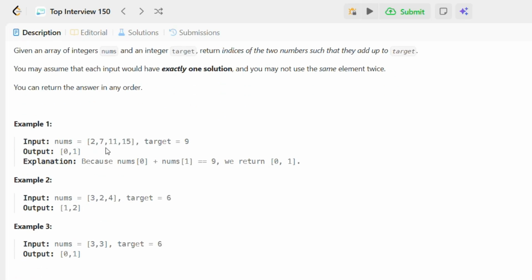Example: nums is equal to 2, 7, 11, 15, target is equal to 9. Which are the 2 indices you can add such that you get 9? 2 plus 7 is equal to 9. So the indices are 0 for 2 and 1 for 7. An array starts by default with index 0.